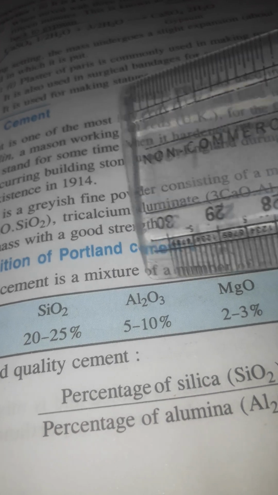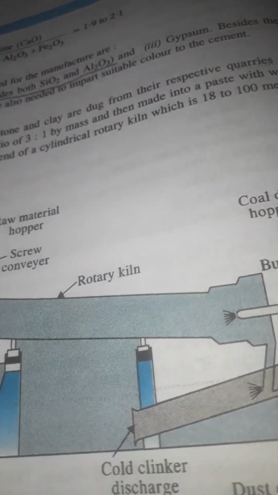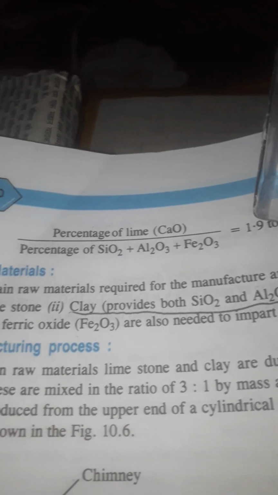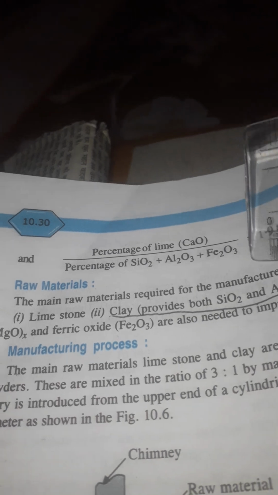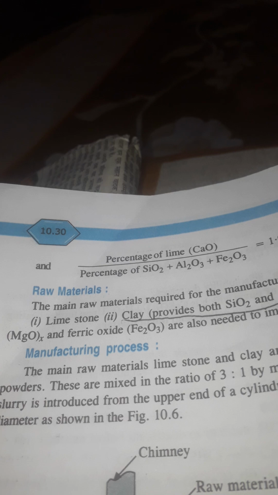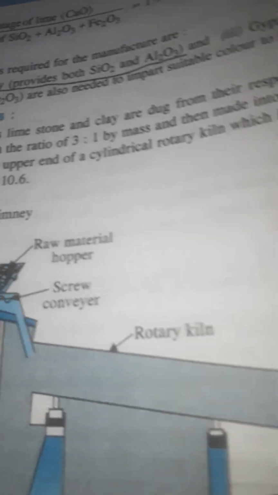For a good quality cement, the ratio of percentage of silica to percentage of alumina is 2.5 to 4%. The ratio of percentage of calcium oxide to percentage of silica, alumina and iron oxide is 1.9 to 2.1%. Raw materials: the main raw materials required for cement are lime, clay providing silica and Al2O3, and gypsum. A small quantity of magnesium oxide and ferric oxide are also needed to color the cement.